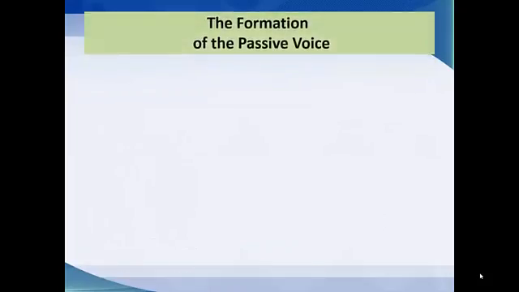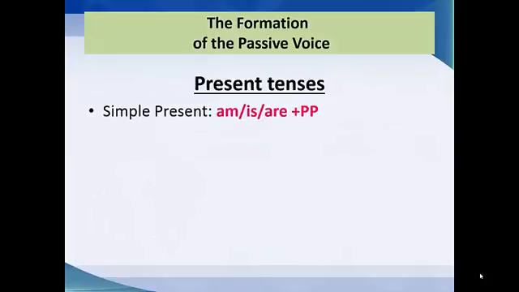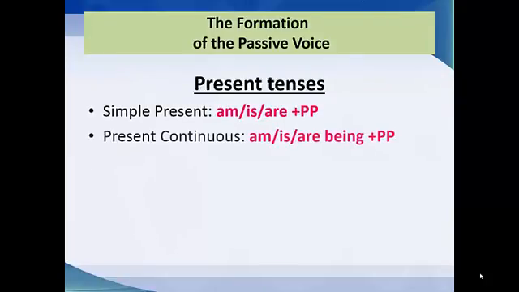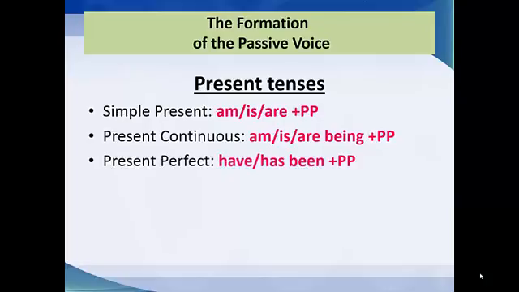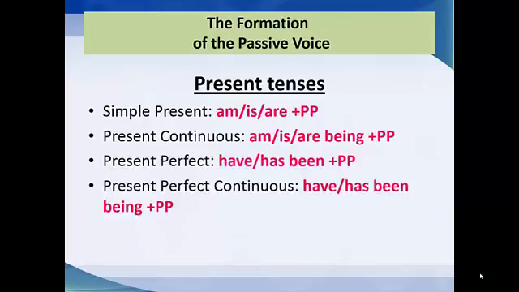The formation of the passive. How can we form the passive? The present simple, am is are plus verb 3. The present continuous, am is are being plus verb 3 or past participle. Present perfect, have, has plus been plus verb 3 or past participle. Present perfect continuous, have, has, been or being plus verb 3.